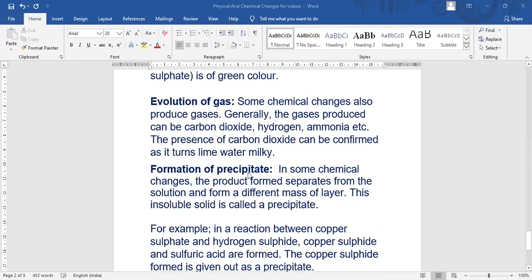Now next is the formation of precipitate. In some chemical changes, the product forms separate from the solution and forms a different mass or layer. This insoluble solid is called a precipitate. It is going to collect at the bottom of the test tube. In case we take sodium sulfate and barium chloride, we can see a white precipitate form which collects at the bottom of the test tube.